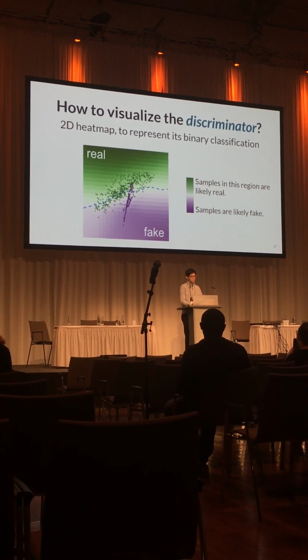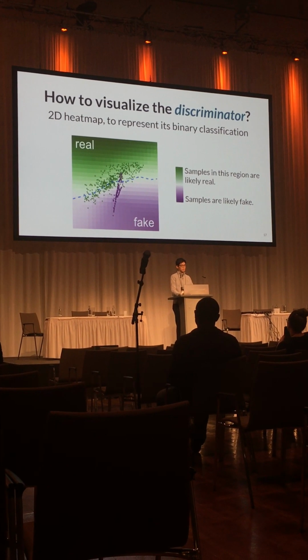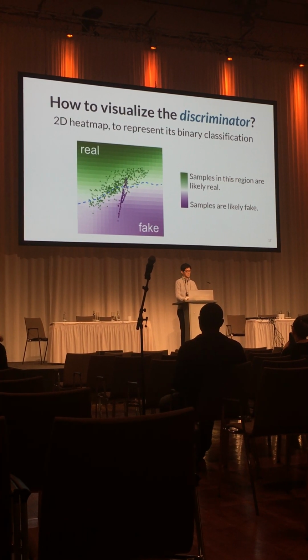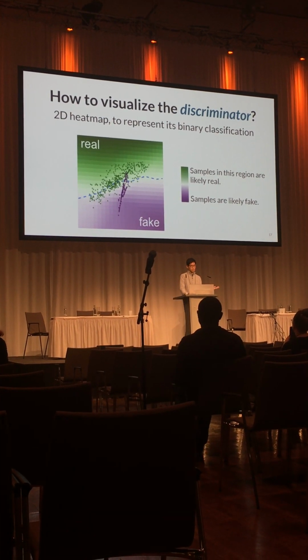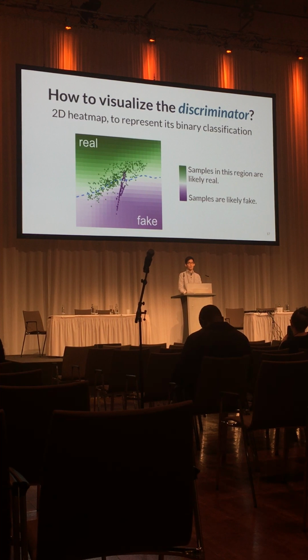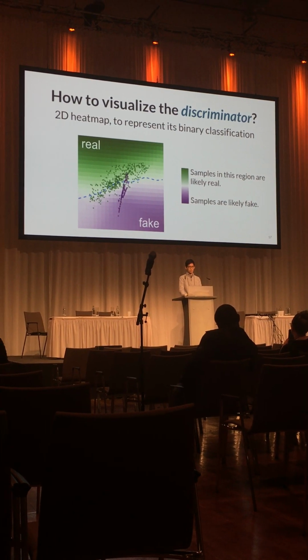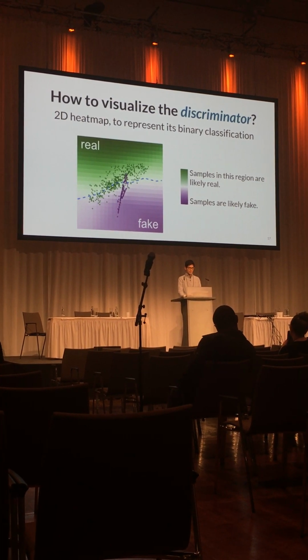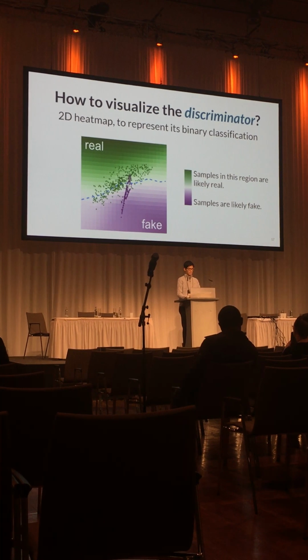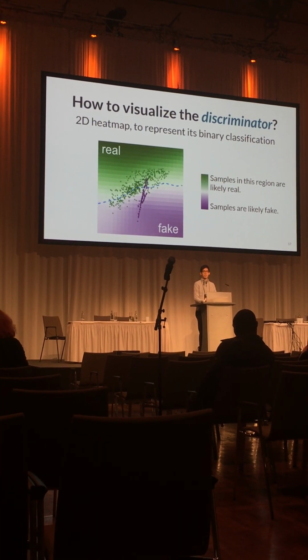So here the discriminator is visualized as a two-dimensional heat map indicating the discriminator's classification of whether a data point is real or fake. If a data point is located in green regions, that means the discriminator will classify that point as real. And if a data point is in purple regions, it will be classified as fake.